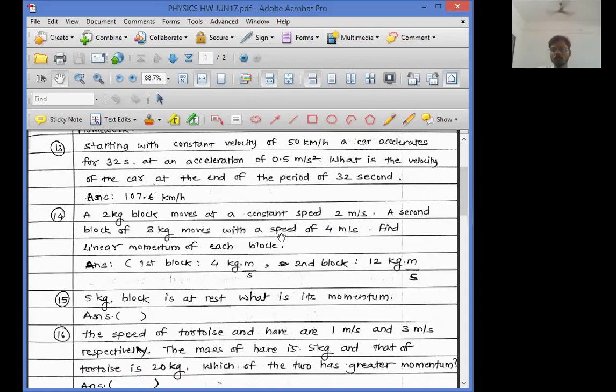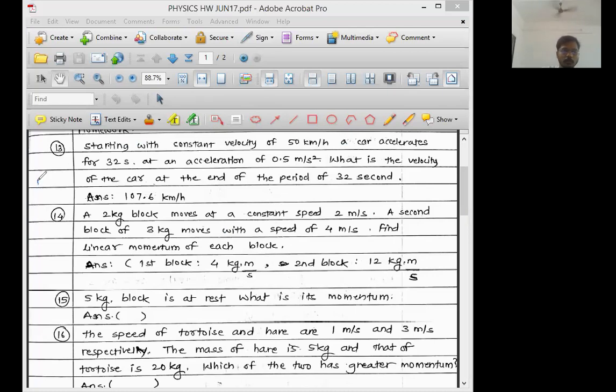Momentum. What is the formula of momentum? Tell me in the chat box. Yes, all of you are giving the correct answer. The formula of momentum is mass into velocity. Formula of momentum is equal to mass into velocity.